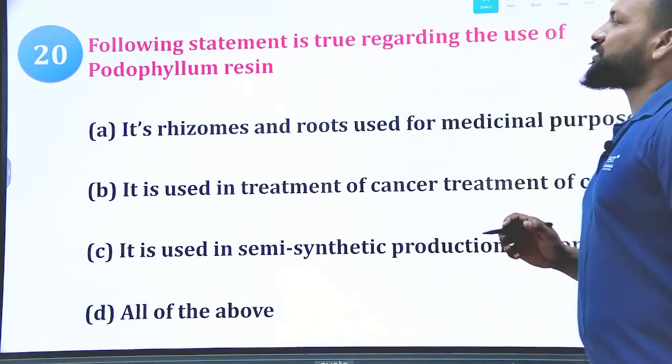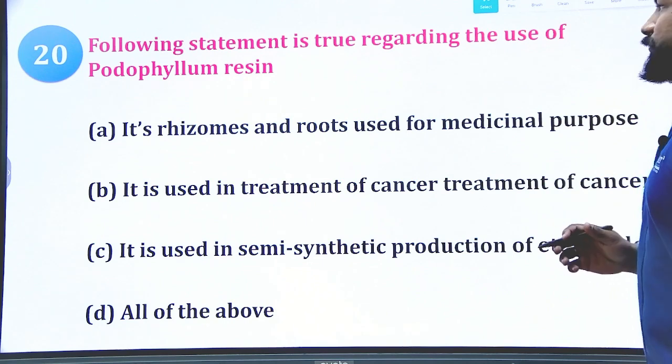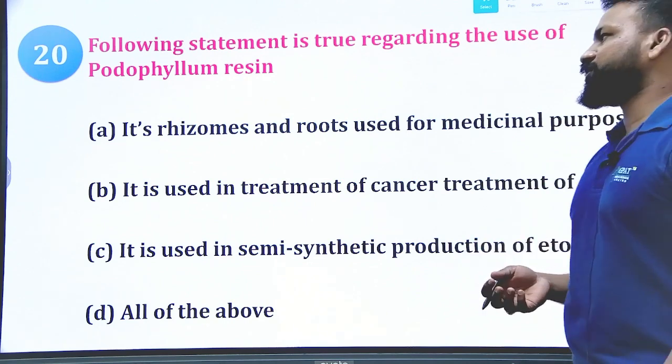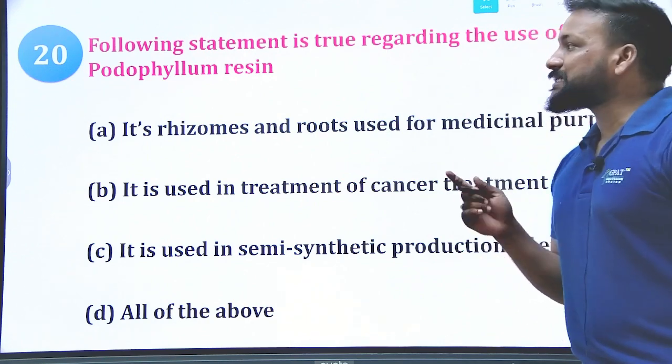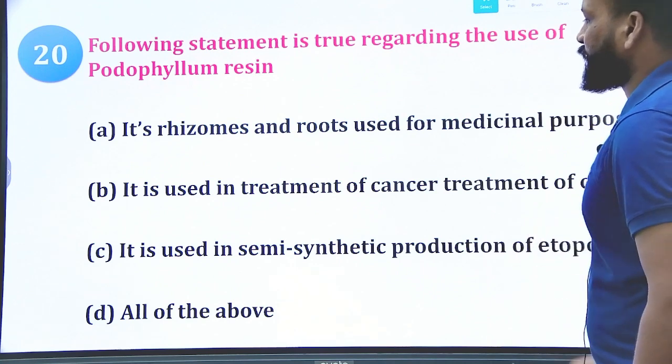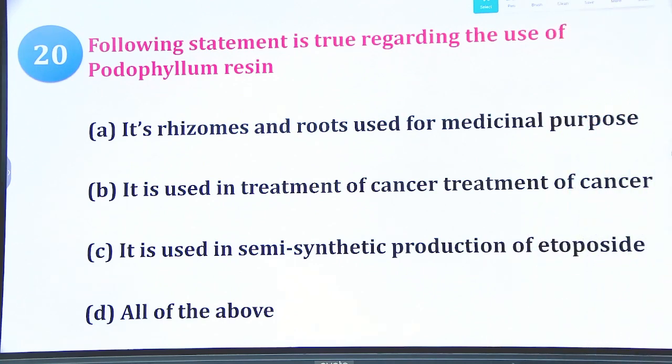Okay. So what is the use of podophyllum? Podophyllum emodi, podophyllotoxin. It is an oleoresin. Its rhizomes and roots are used for medicinal purposes, in the treatment of cancer, and in the semi-synthetic production of etoposide.